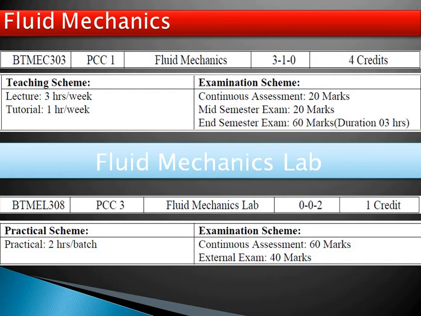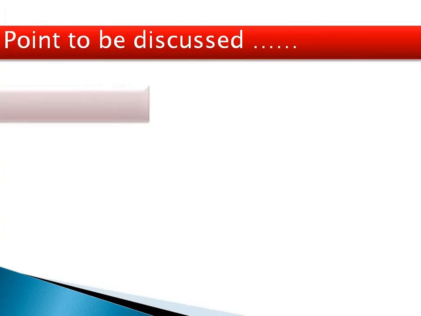For the theory of fluid mechanics, it is again facilitated with a fluid mechanics lab. It has a credit of 1 and 2 hours per batch, and the marks for the practical batch depend on continuous assessment for 60 marks and external examination for 40 marks.